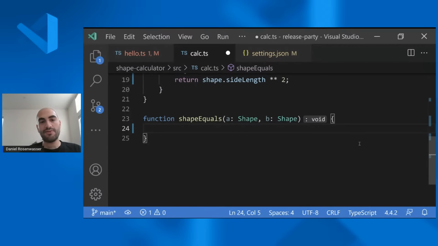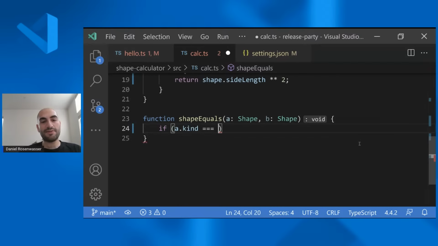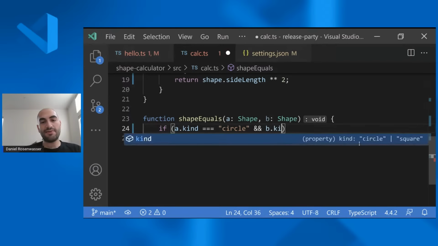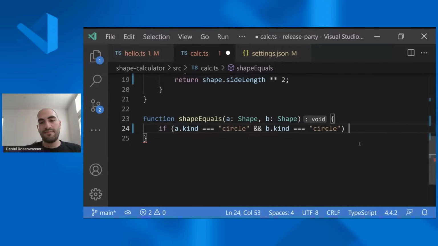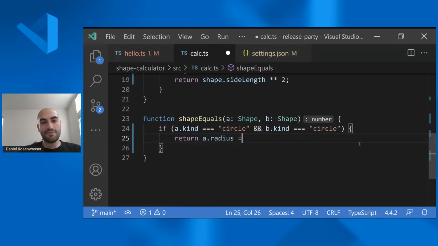So let's say that we wanted to do a shape equals check. What we might say is if a.kind is equal to circle and b.kind is equal to circle, then we return a.radius is equal to b.radius.